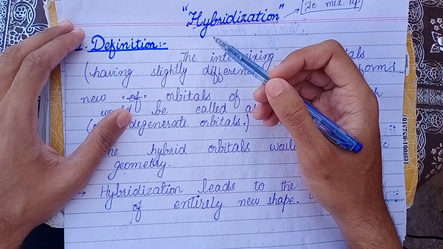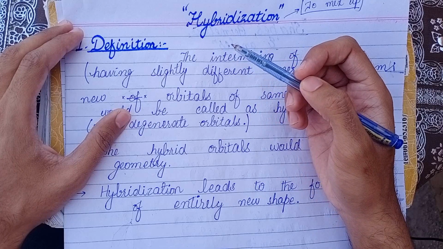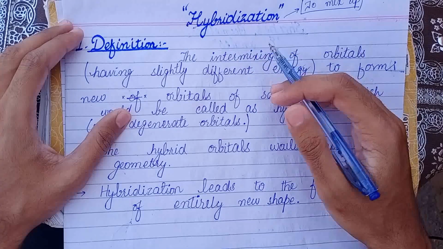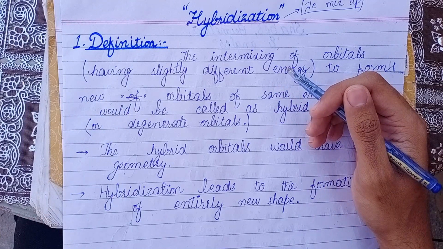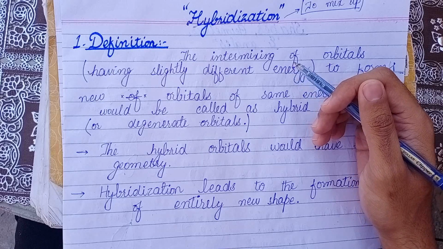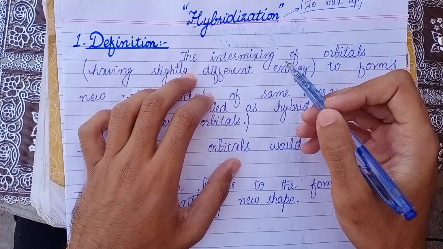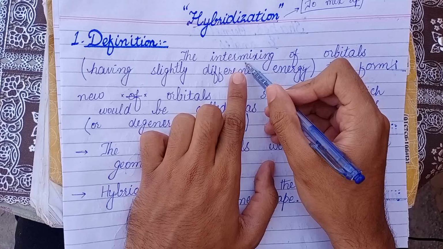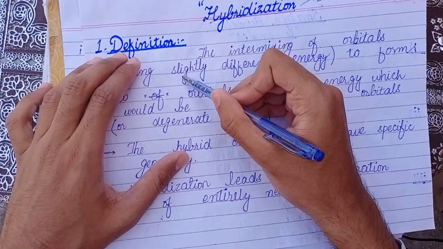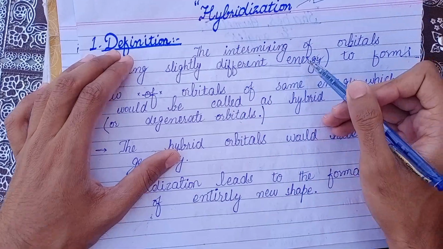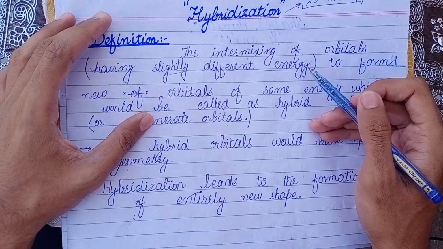I hope that you are familiar with the term orbital. It is actually the space where the probability of finding the electron is maximum around the nucleus. So, hybridization simply means to intermix the orbitals, which have slightly different energies and different shapes.